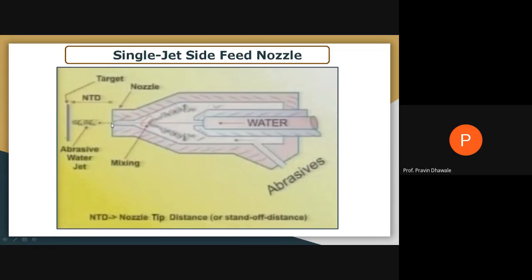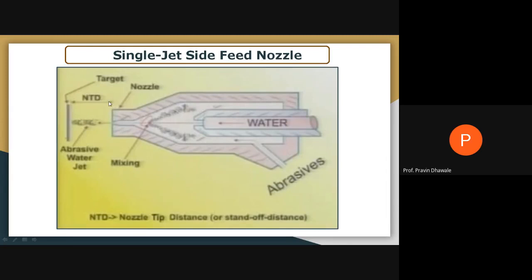At the outlet of this nozzle, you are getting this abrasive water jet, and it will be striking on a workpiece. It is called the target, and the distance between the tip of the nozzle and the uppermost front surface of the workpiece is called the nozzle tip distance.